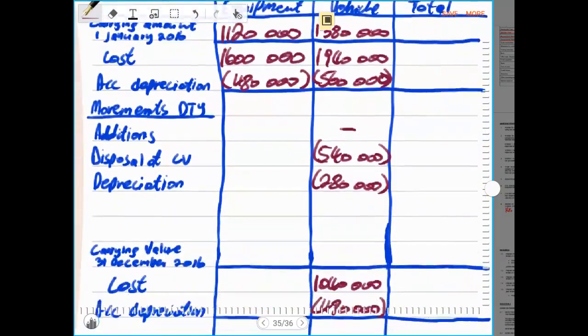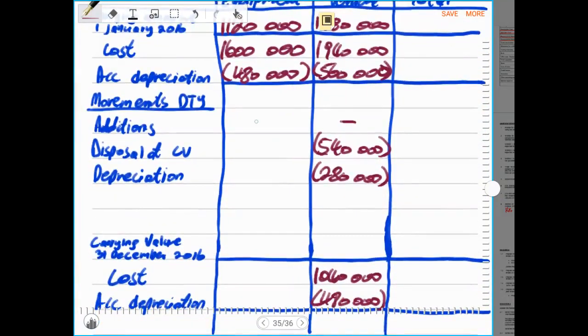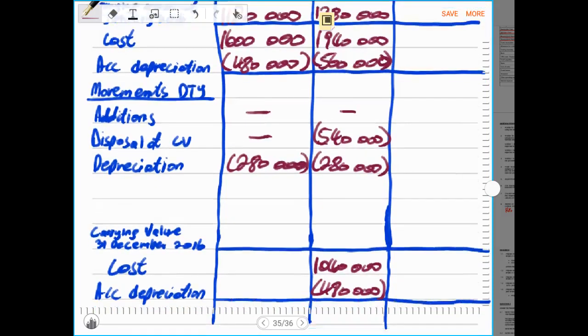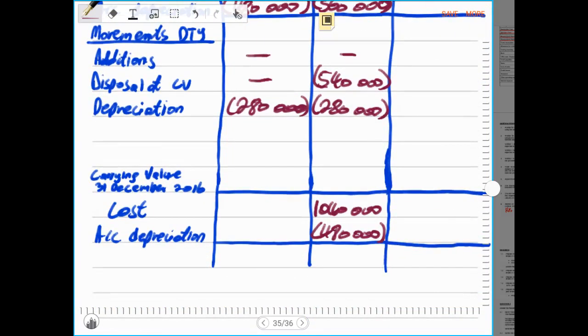Then we come to the additions at cost, there was no addition, there were no acquisitions. Disposals, there were no disposals. Depreciation, there was depreciation for equipment and it amounted to 280,000 rands. Then cost at the end of the year will be the same as the cost at the beginning of the year, because there was no disposal either, there was no purchase during the year.